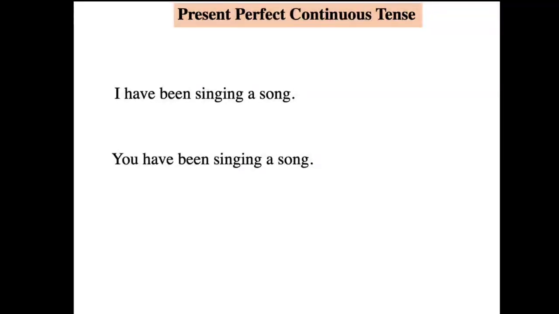For example, I have been working in this school since 2011. I have been working in this school for 9 years. So, since 2011, for 9 years. This present perfect continuous tense is repeated in exams. Your clue words are since and for. The structure is has or have plus been plus verb plus ing.